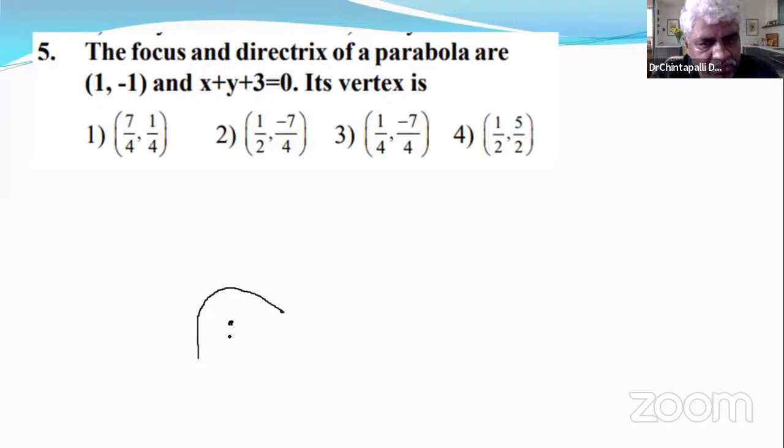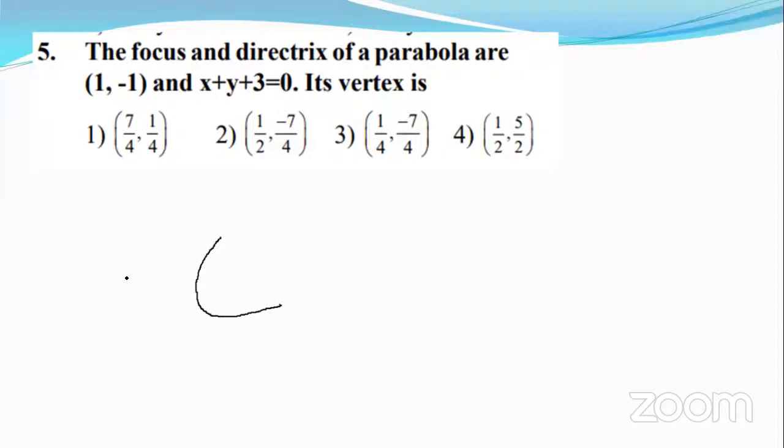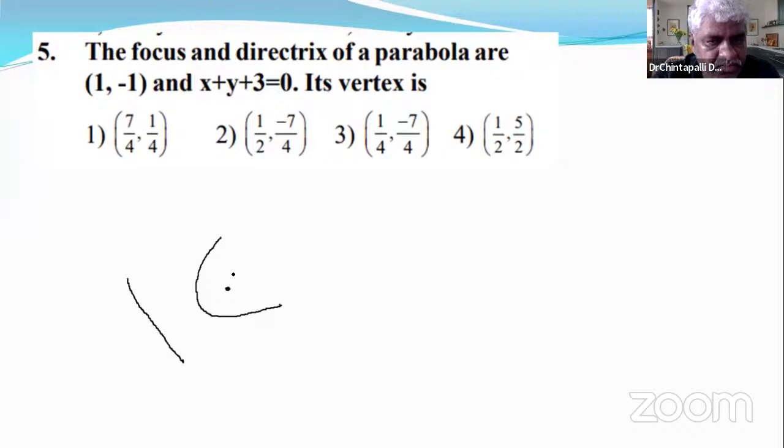Focus is (1, -1), and this is the directrix. The equation of the directrix is x + y + 3 = 0, right?